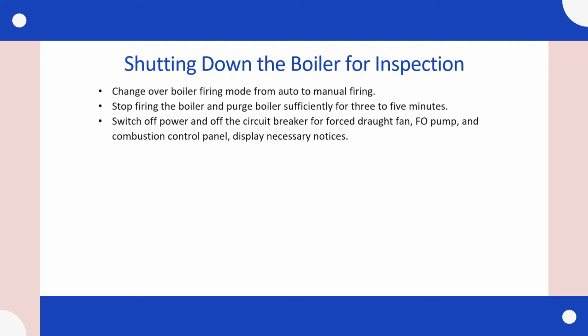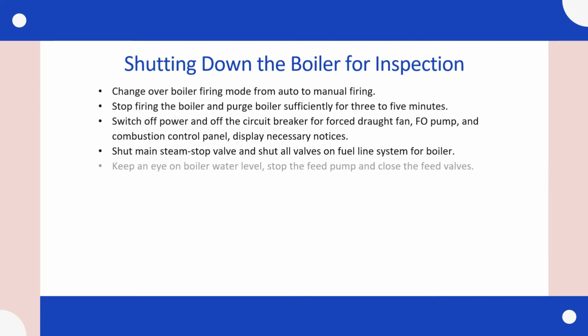Display necessary notice, that is tagging out. Shut main steam stop valve and shut all valves on fuel line system for boiler. Keep an eye on boiler water level. Stop the feed pump and close the feed valves.